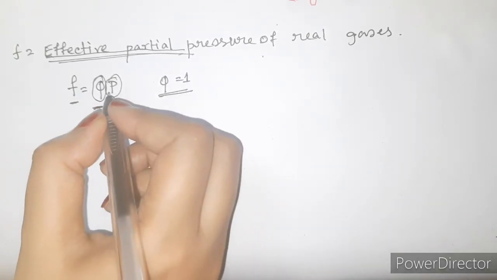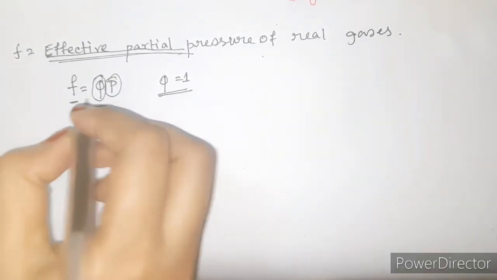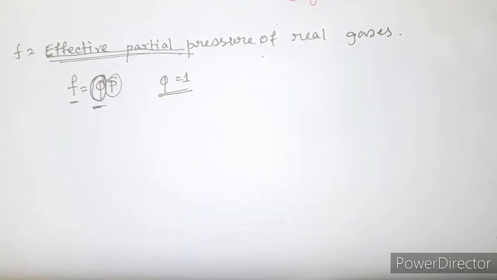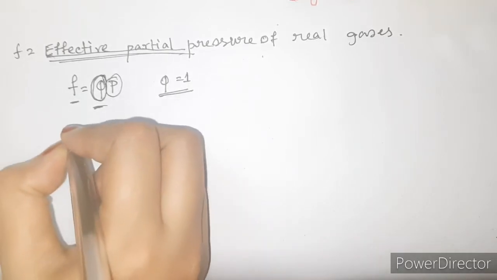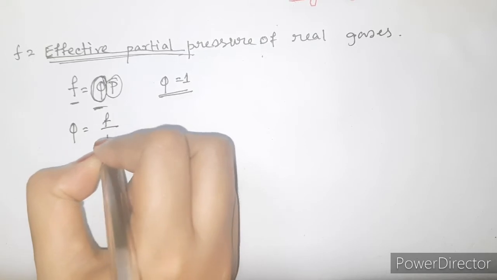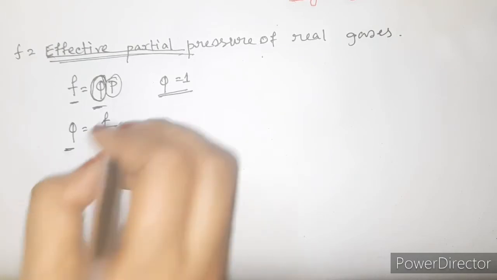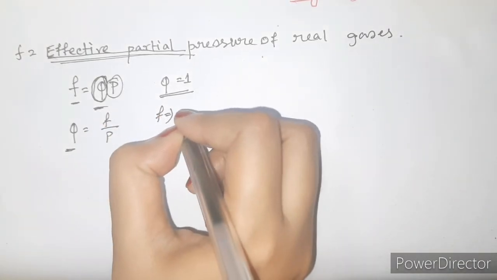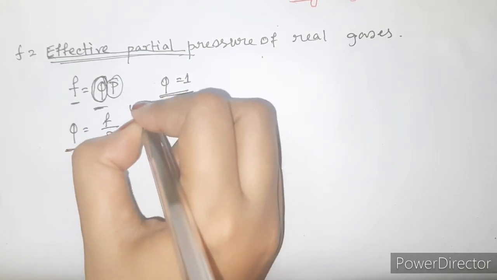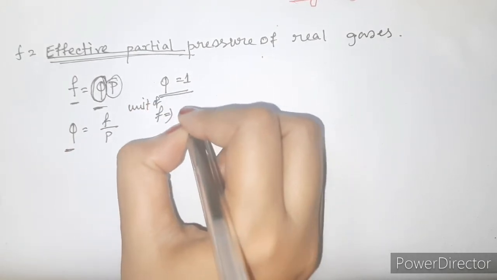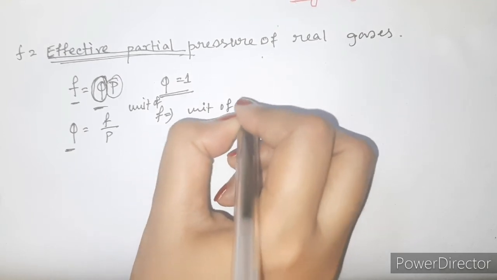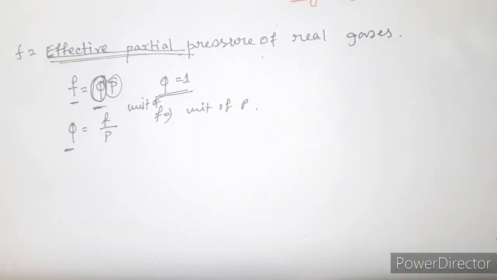The phi term is multiplied by P because it is the measure of the non-ideality, which is known as the fugacity coefficient, that is phi, or phi equals fugacity by P, F by P. And this phi is a dimensionless quantity, because F is also a pressure, and the unit of F is the unit of pressure. So this is a dimensionless quantity, and phi is actually the measure of the non-ideality of the gas.